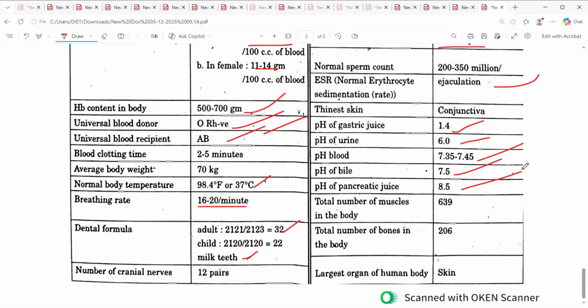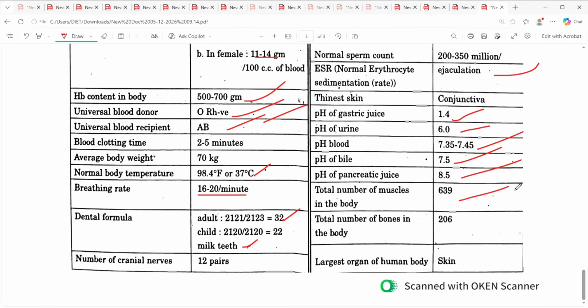Number of muscles in the body are 639. Number of bones in the body 206. Largest organ of human body is skin. So viewers, we have seen fat soluble vitamins and water soluble vitamins, as well as some important points from biological science. I think this small briefing of a few things in this session will be useful for you.